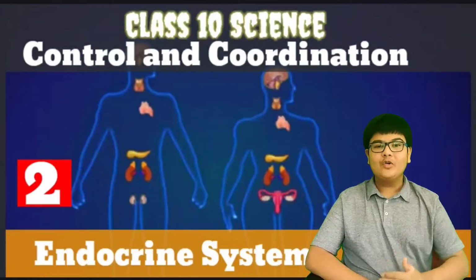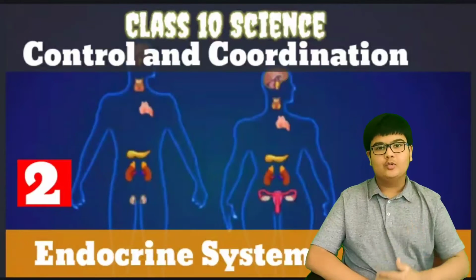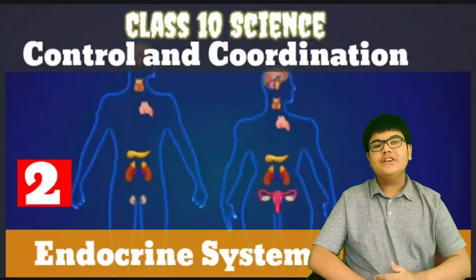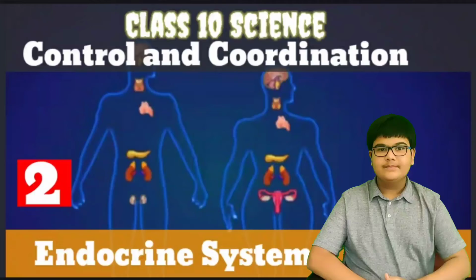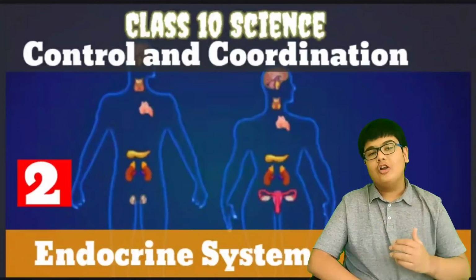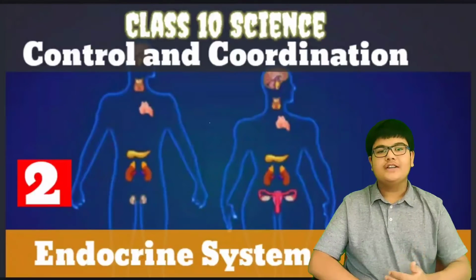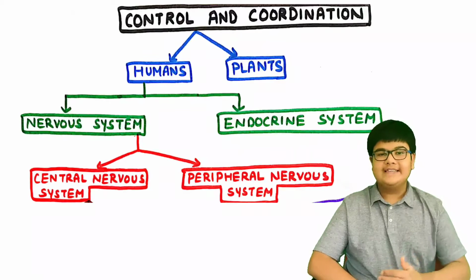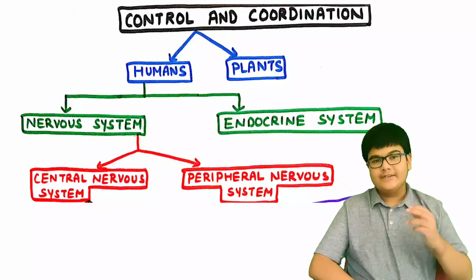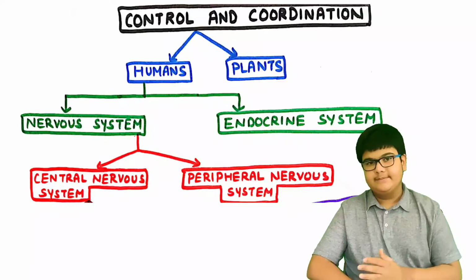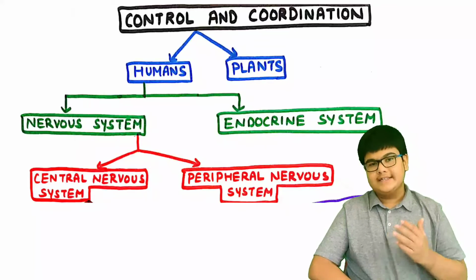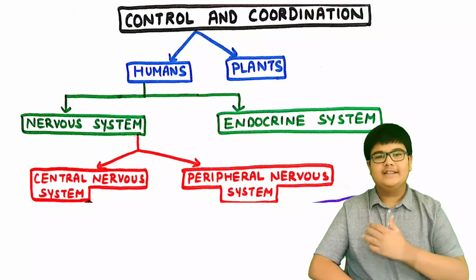Welcome back to Control and Coordination Part 2. So in this video we shall study the endocrine system. In the first video we have already studied that control and coordination in humans is supervised by two mechanisms, nervous system and the endocrine system. We have already studied the nervous system and now let us study the endocrine system.